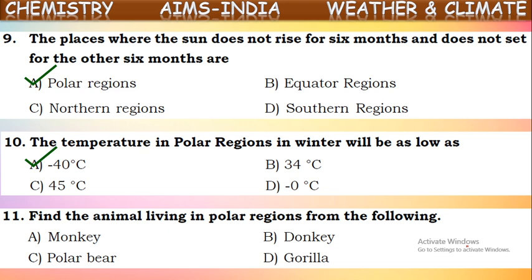So what you're asking, one of them they have given in the options, that is polar bear. It can survive in that area because it has some adaptations to survive this climatic condition, like thick layers of fur and a layer of fat under the skin. So these will protect these animals from the cold conditions.